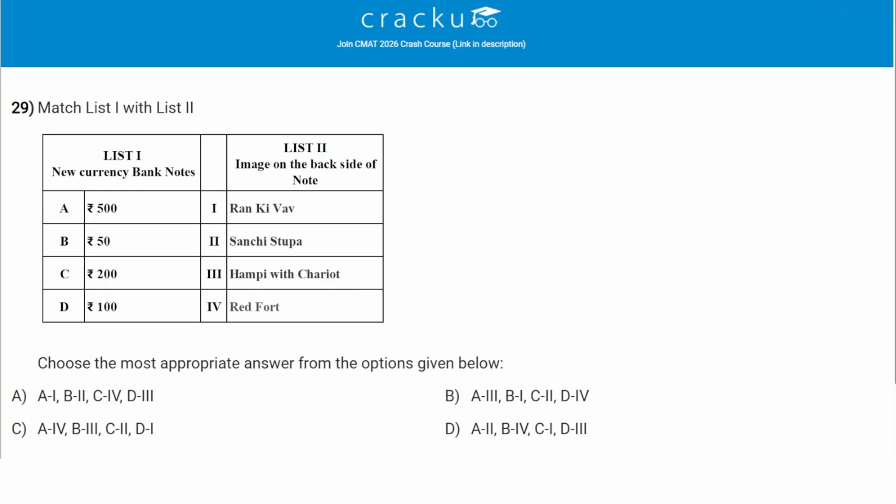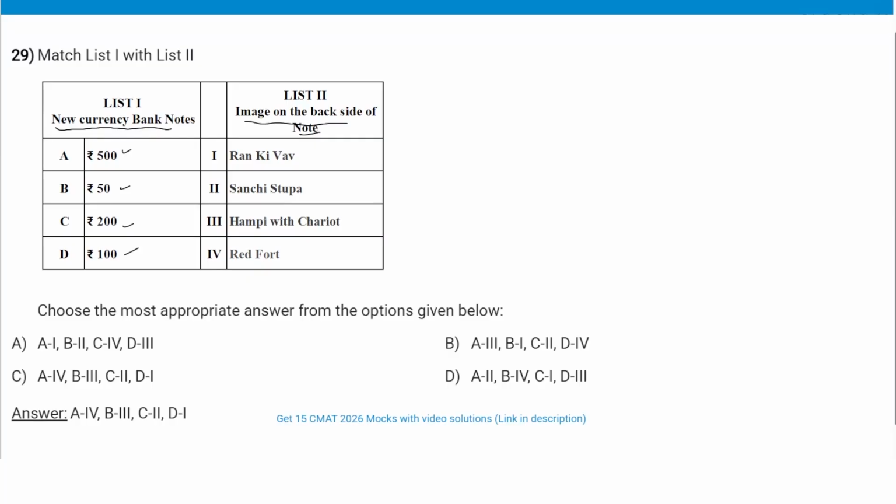So I have been given two columns. First column is the new currency banknotes. The second column is the image on the back side of the note. So what are the banknotes? 500, 50, 200, 100. And what are the images on the back side? The image on the back side of the 500 rupees note is Red Fort. 50 rupees note.